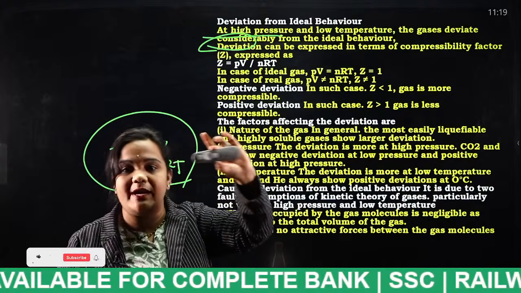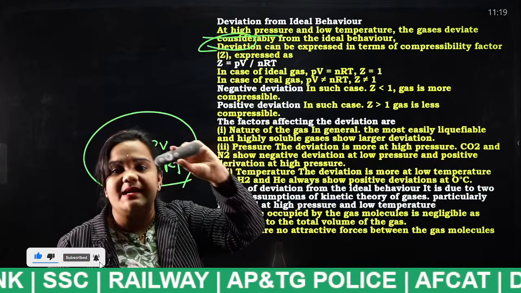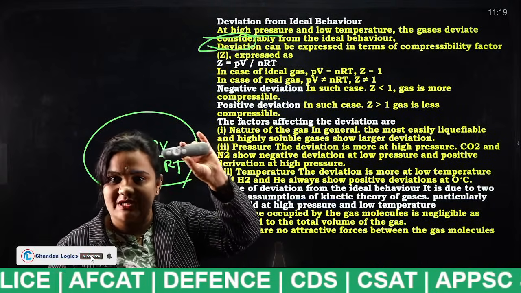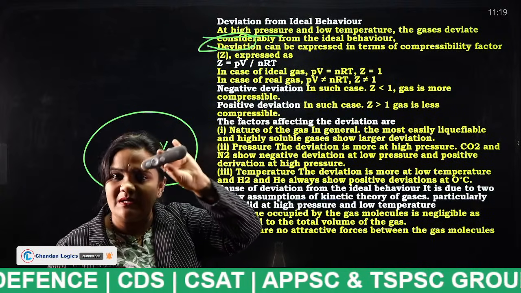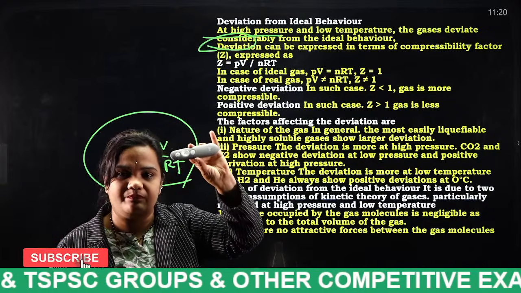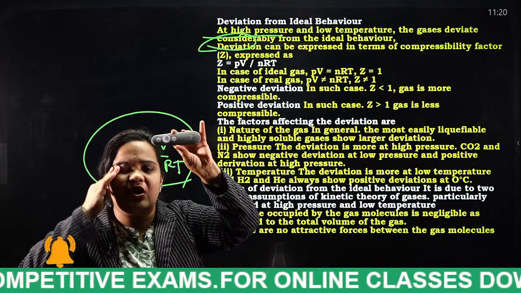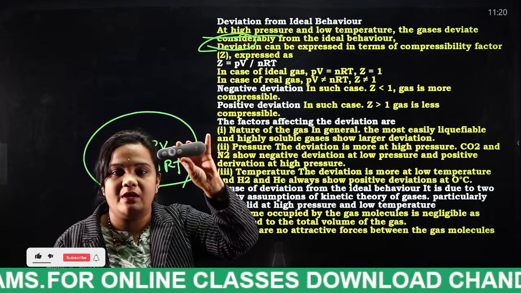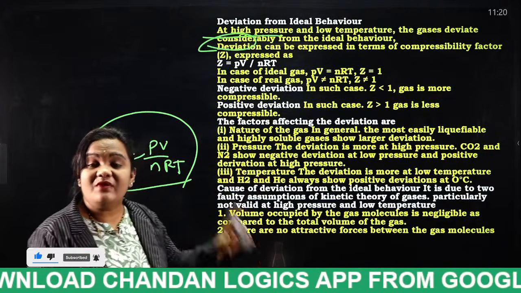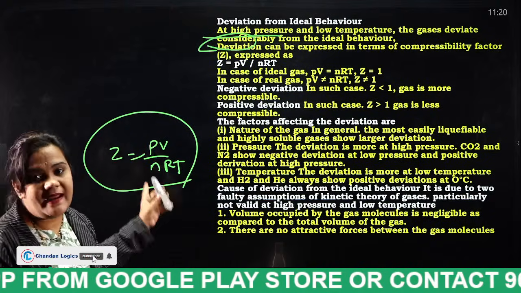So this is a solid object, right? It is ideal and it behaves ideally. Why? Because nothing is acting upon it. If high pressure and low temperature are acting upon it, what happens to it? There appears some deviation for this solid object. If we heat it and apply pressure on it, there will be some deviation. That deviation is considered as compressibility factor, and we measure it as Z is equal to PV by nRT.